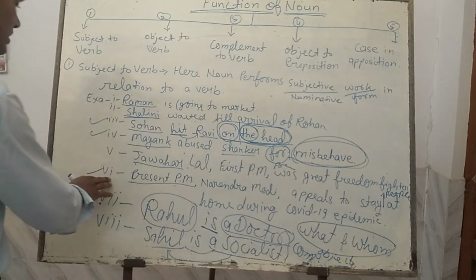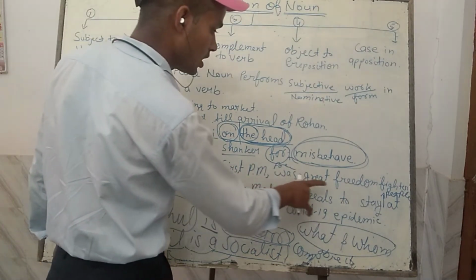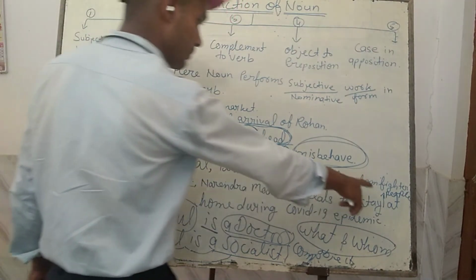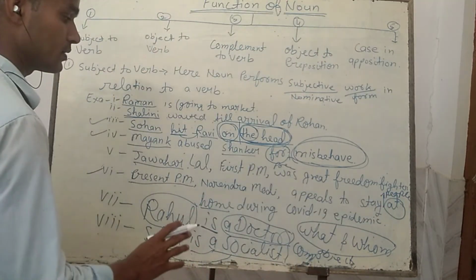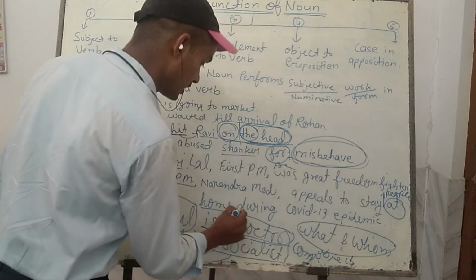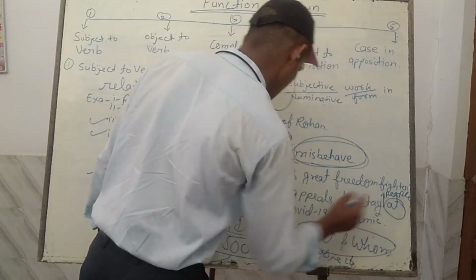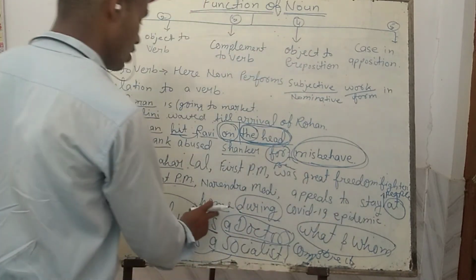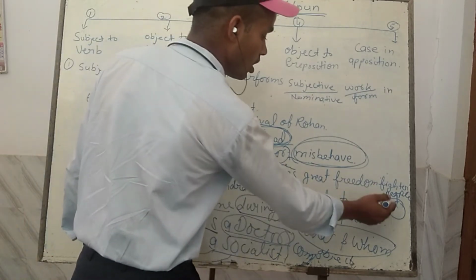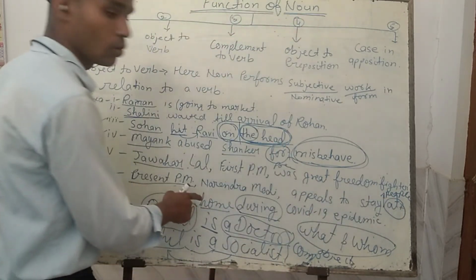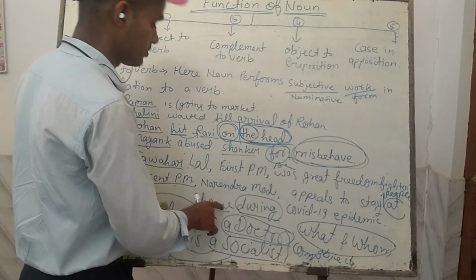And after this, in the sixth example, we shall know: present PM Narendra Modi appeals to people to stay at home. Home is the noun, you know very well, and "at" is the preposition. And further, again, "during" is a preposition. There are two prepositions used here, at and during. But "at" and its object home: at home. The object, that is home, is the noun. So the prepositional object is a noun.